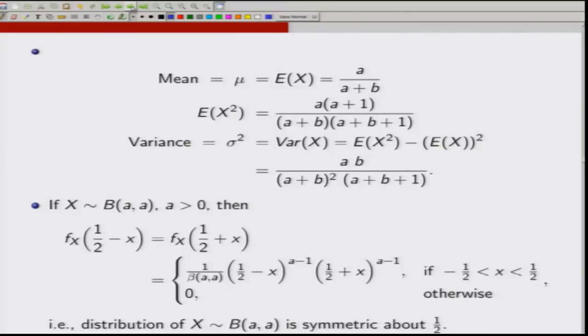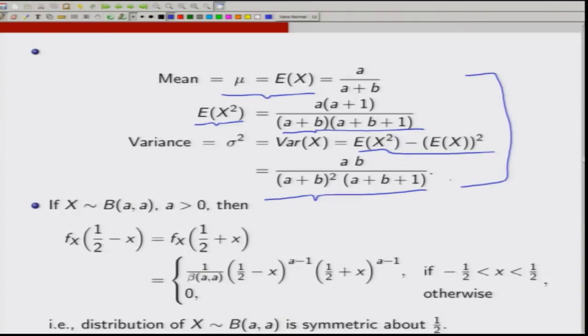So the mean, which is obtained by putting r equal to 1, is a upon a plus b. The expected value of X square, by putting r equal to 2, one can see, is (a plus 1) upon (a plus b) into (a plus b plus 1). The variance, which is the expected value of X square minus the square of the expected value of X, turns out to be this quantity. It's easy to verify.